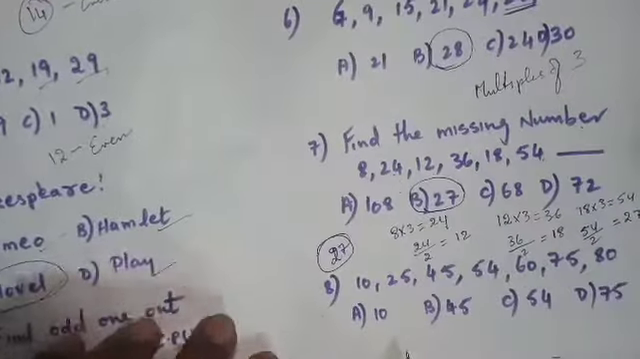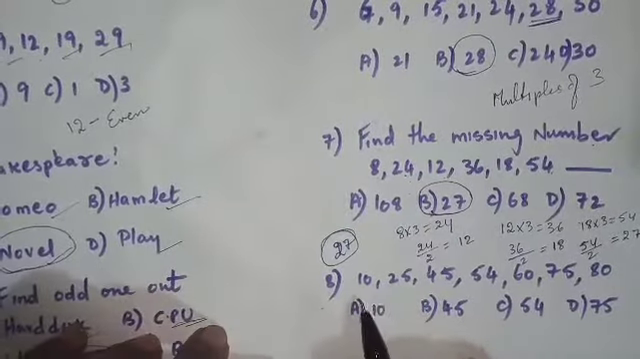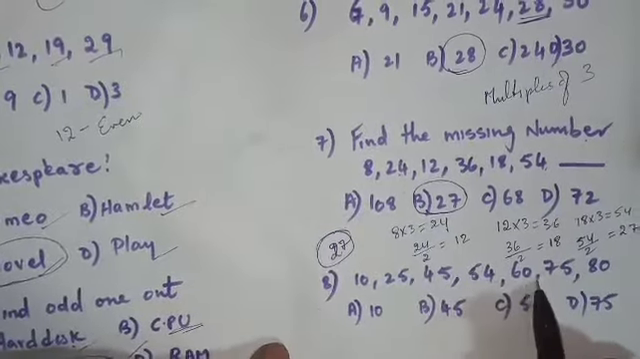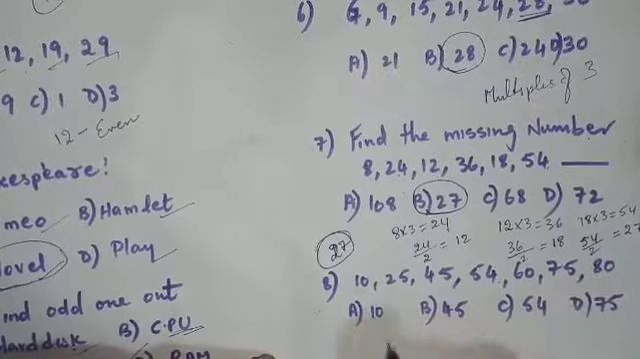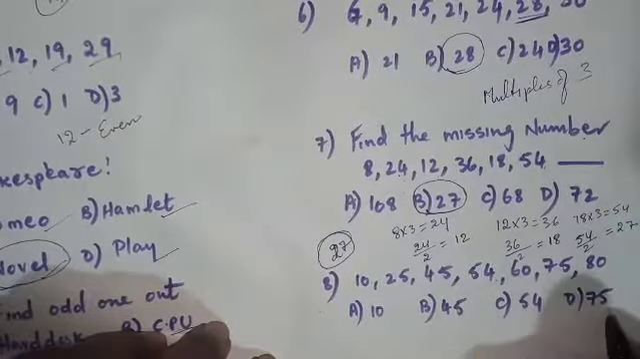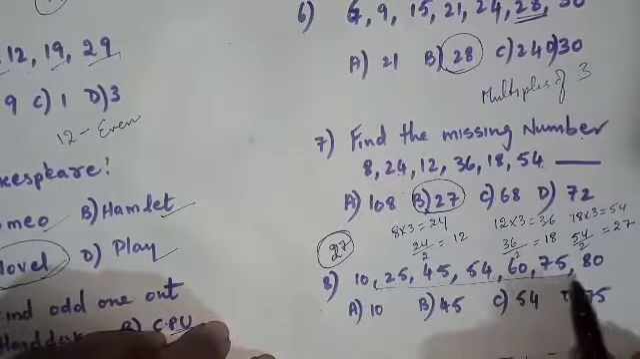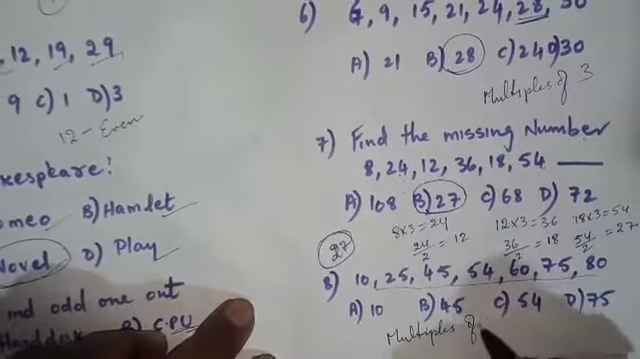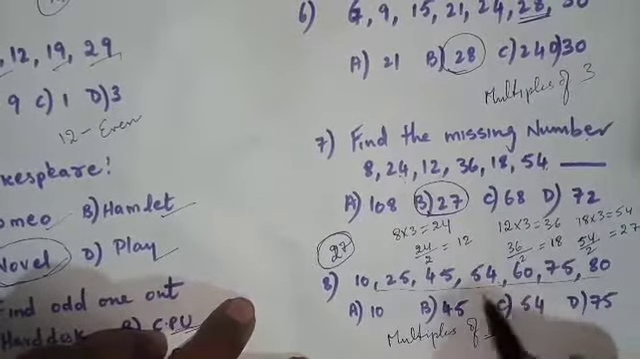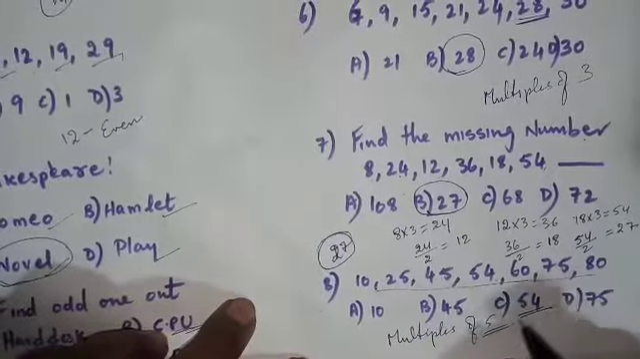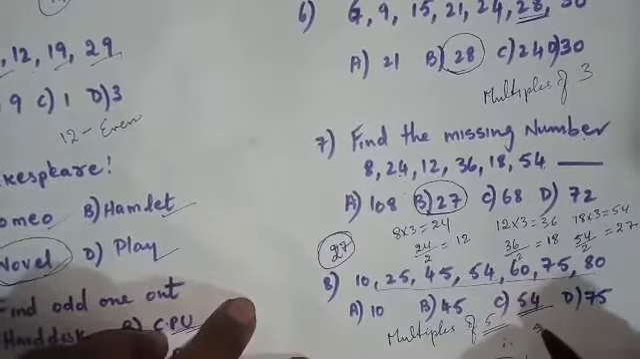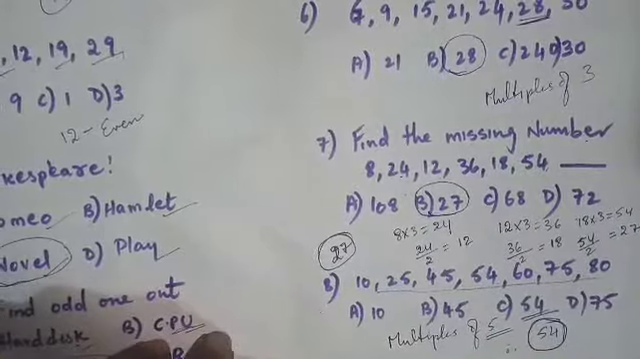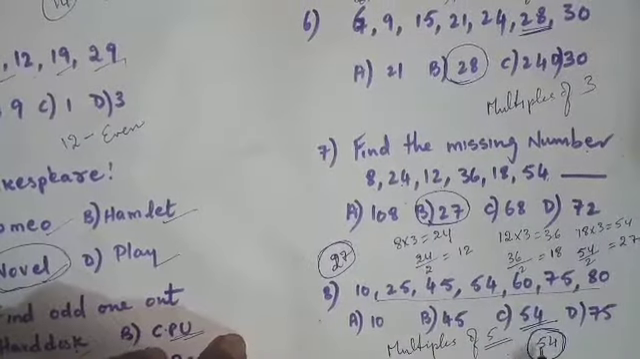27 is our answer. Next one, the number series are 10, 25, 45, 54, 60, 75, 80, and the options are 10, 45, 54, 75. From the numbers, it is clear that all the numbers are multiples of 5, but only number 54 is not a multiple of 5. Therefore, our answer is number C, which is 54. 54 is our answer, which is not a multiple of 5.